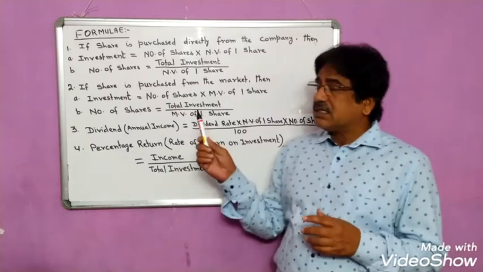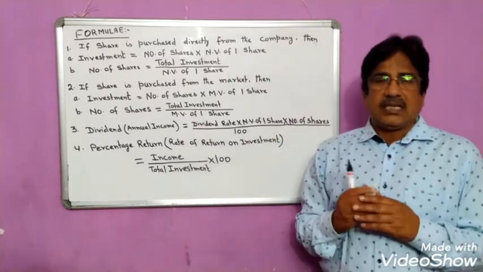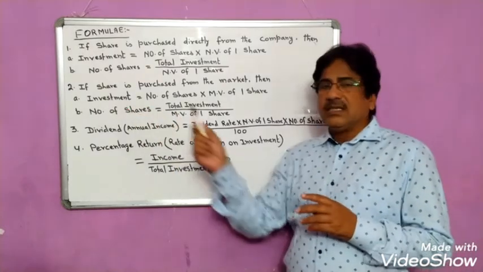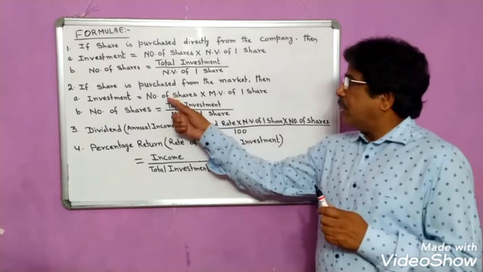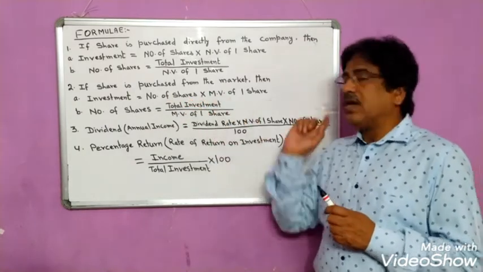The second one is that suppose the person purchases the share from the market. Then in that situation, the investment made by the investor will be equal to number of shares which he is going to purchase into market value of one share.